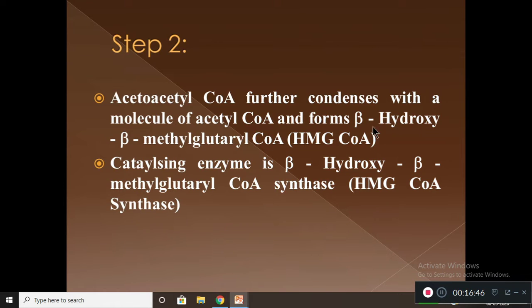If you cannot say this substance correctly, you can use the short form HMG CoA.